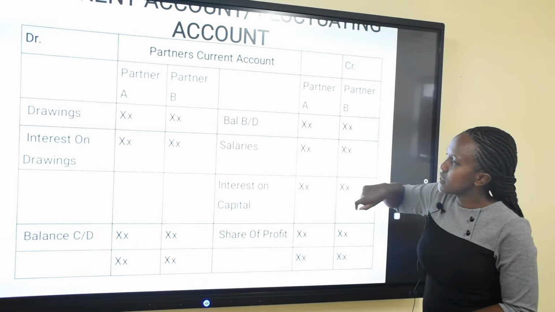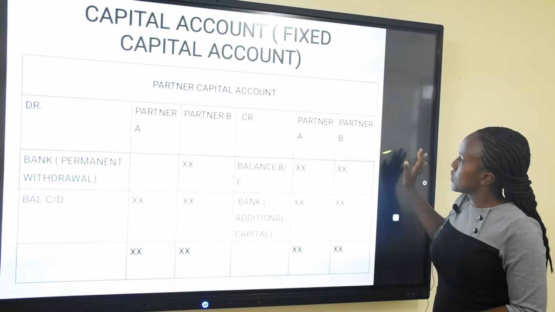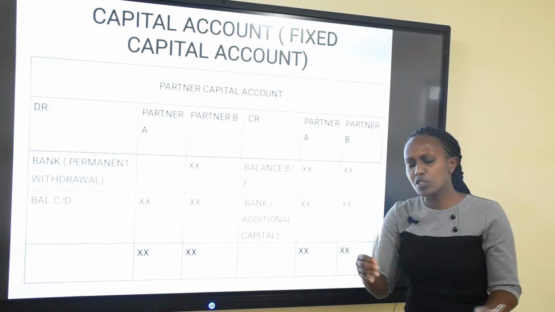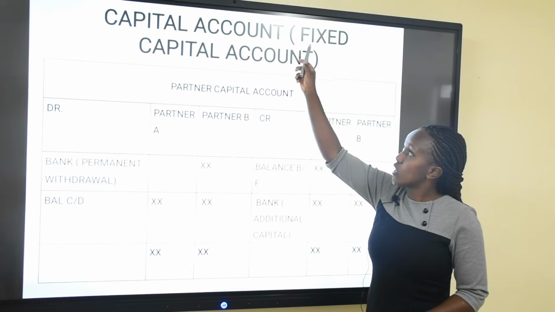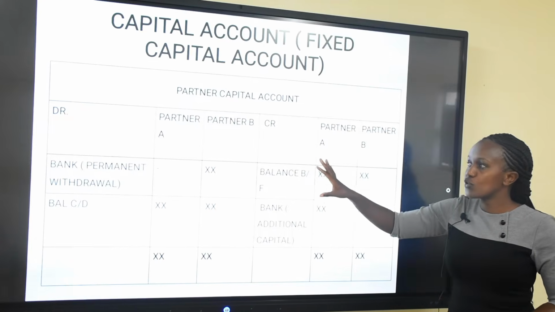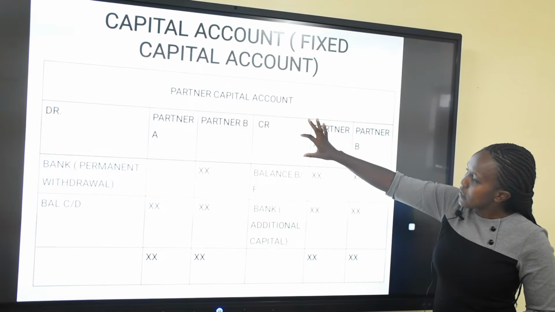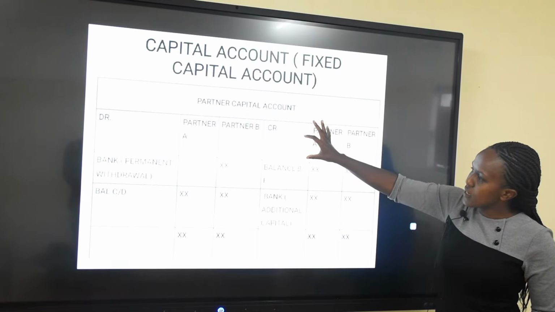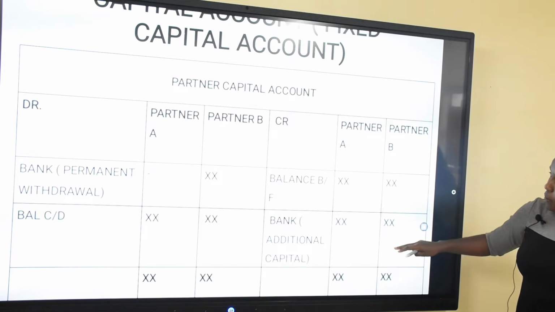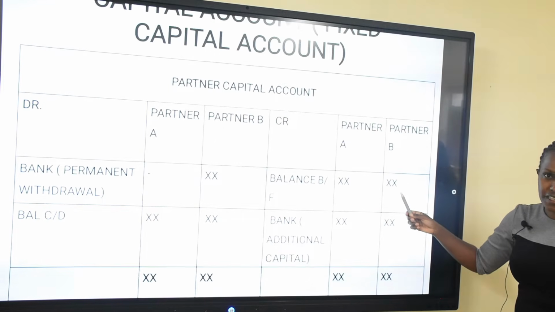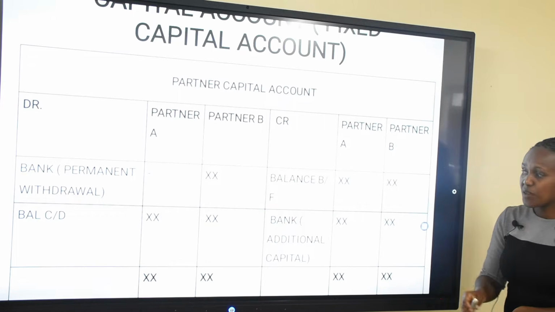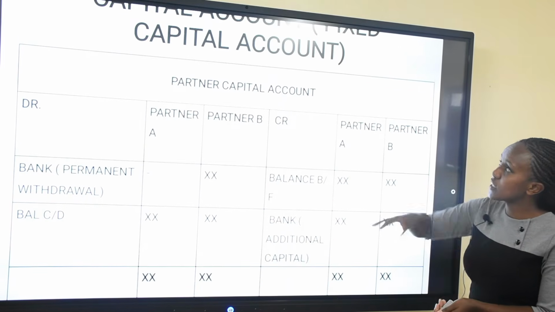Now, going back a little bit, I am going to explain the capital account. This one needs not much explanation. We are assuming the capital account is a fixed account, whereby it only has the money they initially put into the business, so how much they put into the business at the beginning of the period. So the balances brought down here shall always be on the credit side, because this is the money they brought into the business, you carry down from one year to the other. This account does not change. It is a fixed account.